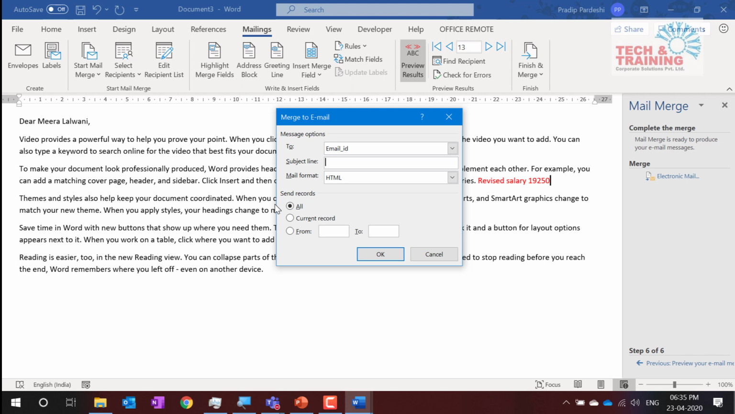Few things that you need to remember: you cannot mark anyone in CC using mail merge. Second thing, you cannot attach any document. I know these questions would be coming up, but those features are not available in Microsoft Word.